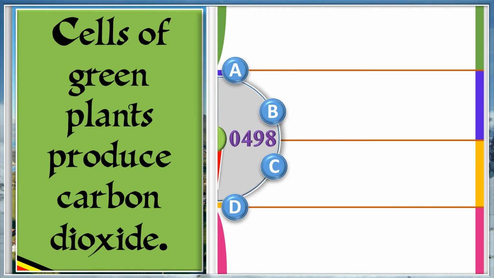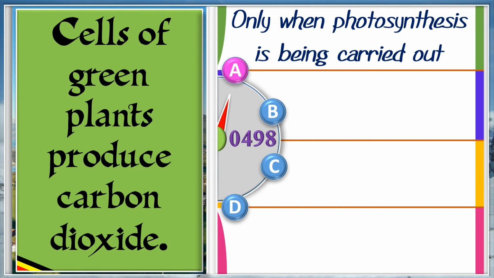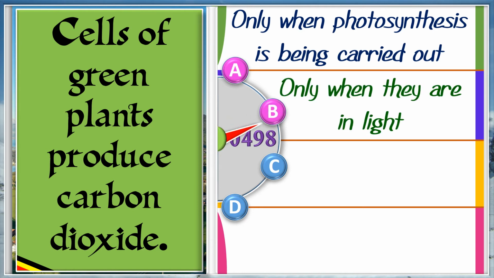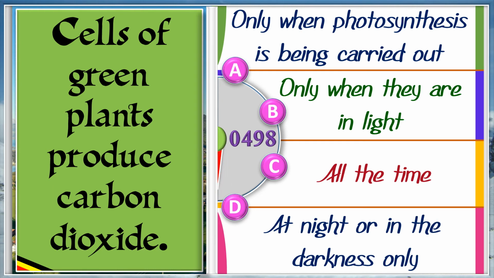Cells of the green plants produce carbon dioxide. A. Only when photosynthesis is being carried out. B. Only when they are in light. C. All the time. D. At night or in the darkness only. And the answer is C. All the time.